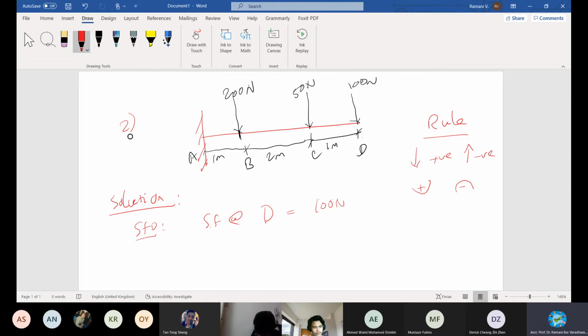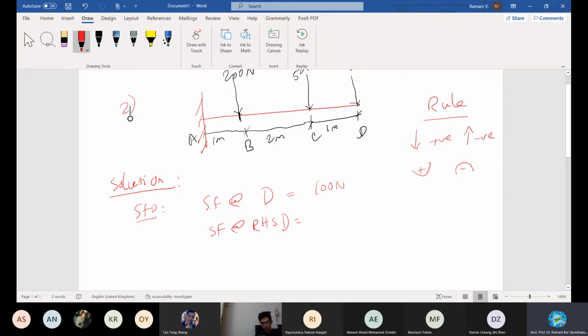All of you, please answer together with me. Otherwise, I don't understand whether you are following or not. From D to C, if you move on, what will it be at C? Just right hand of C, not exactly reaching C. The shear force at the right hand side of C. This is for your understanding only. No need to write right hand side and all when you get familiarized with these things. What will be right hand side of C? Just 1 centimeter away from C. How much is it? Anybody?